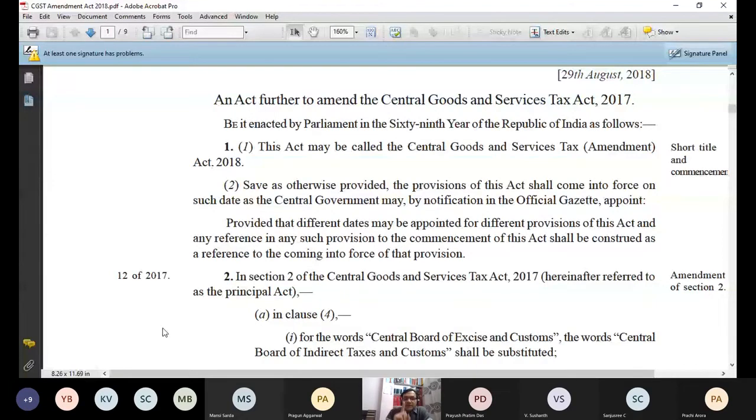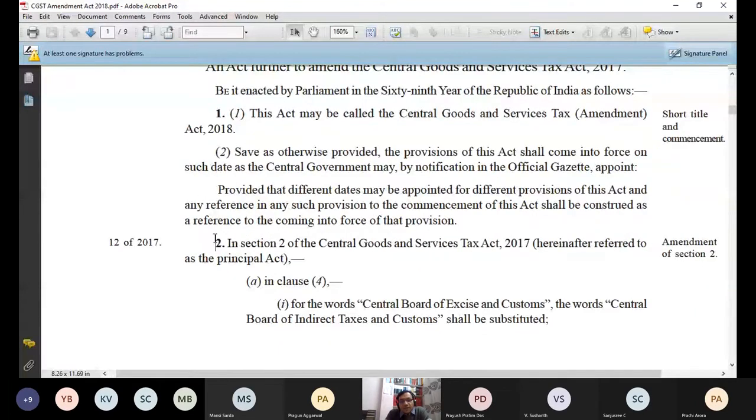I hope the point is clear. I am reading section 2 of this act. This act is the CGST Amendment Act. Coincidentally, this section 2 is also changing section 2 of the original act. Otherwise, it is not necessary that if this is section 2, the change will also happen only in section 2. It can be any section. But coincidentally, section 2 of the CGST Amendment Act is making the changes in section 2 of the original act.